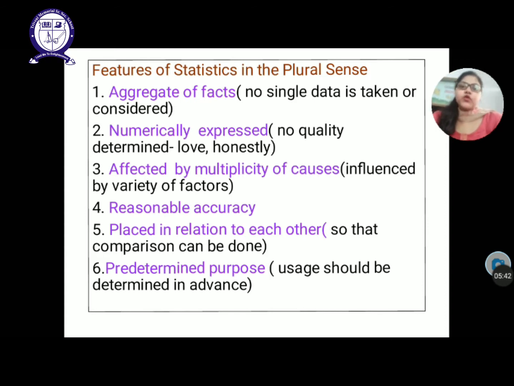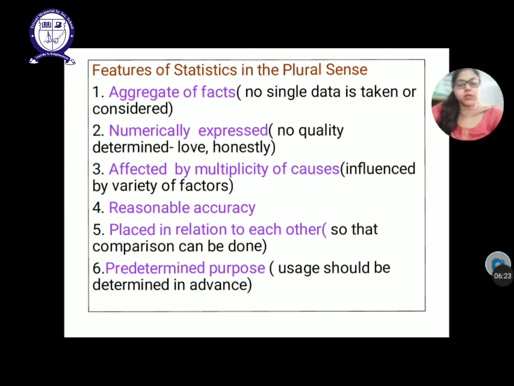Similarly, if we take the example of agriculture, if the production is 100 kg this year, then 100 kg is the production because of proper rainfall, proper sunlight, proper fertilizers and proper care of the crops. If you do not take care of the crop, if there is no irrigation system or there is no rainfall in that particular area, what will happen? You will not be able to get good quality crops and you will not be able to get 100 kg. It may be 50 kg or 40 kg or 70 kg. It can vary from time to time.